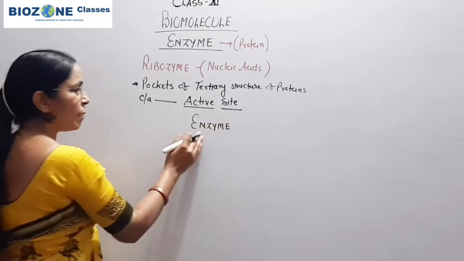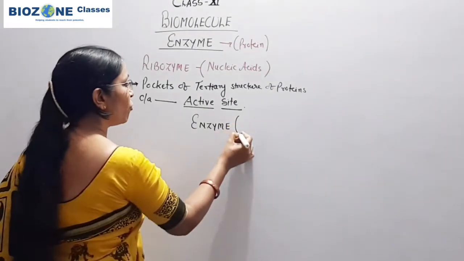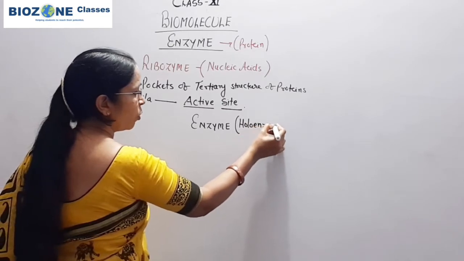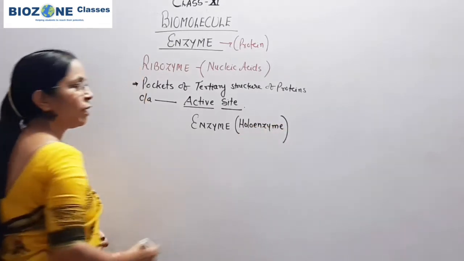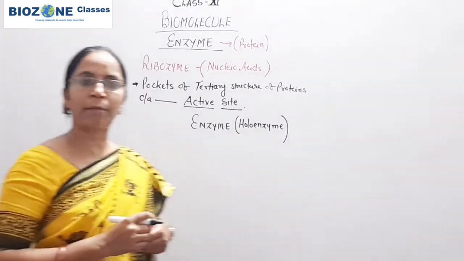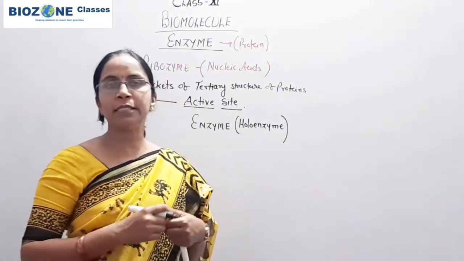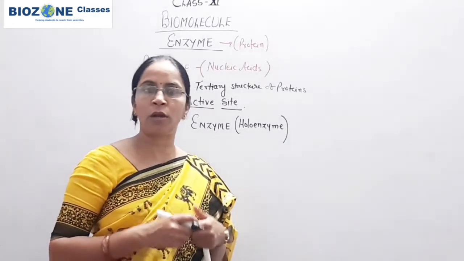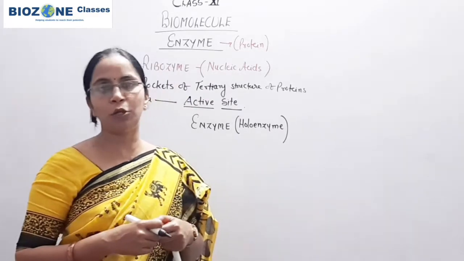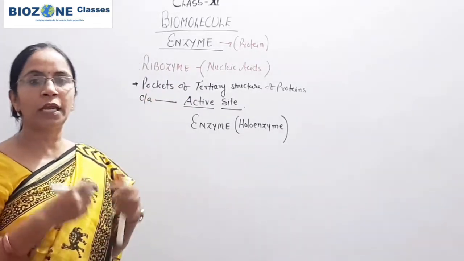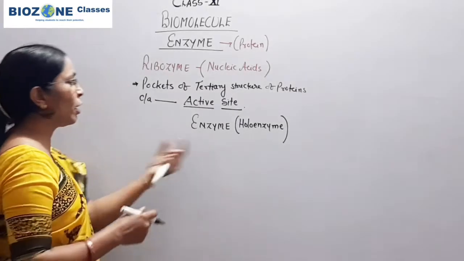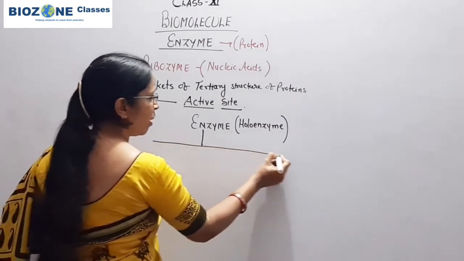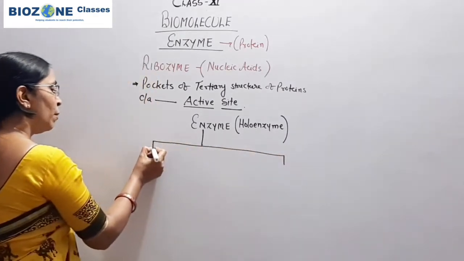So every enzyme means the active form of enzyme. The active form of enzyme is called holoenzyme. And when metabolic reactions are not taking place, at that time these enzymes remain in an inactive state or pro state, that is called prorenin, prothrombin you studied. So prorenin means the inactive form of the enzyme. So here you remember the active form of enzyme is called holoenzyme, and these enzymes you remember are predominantly made